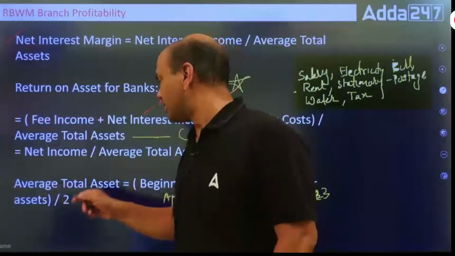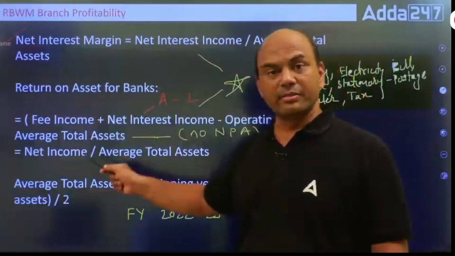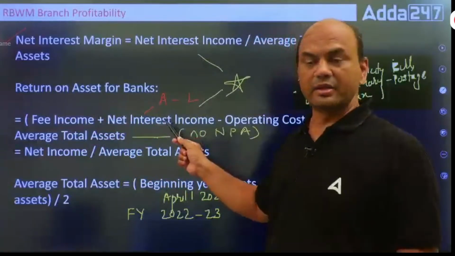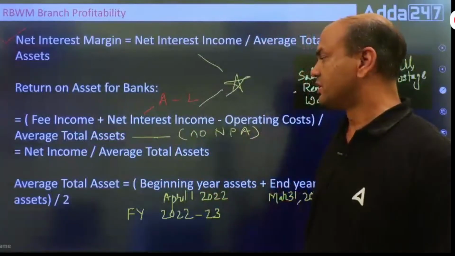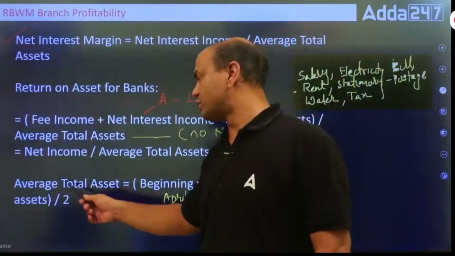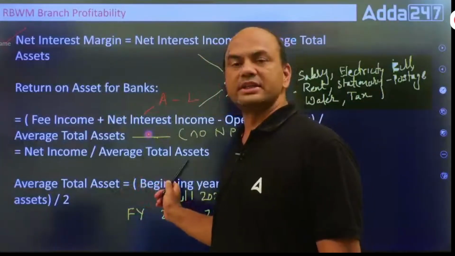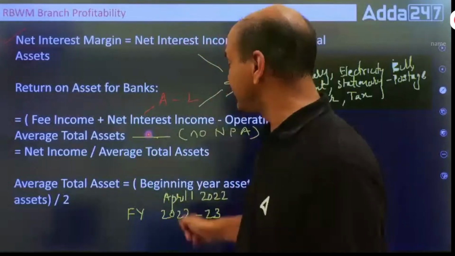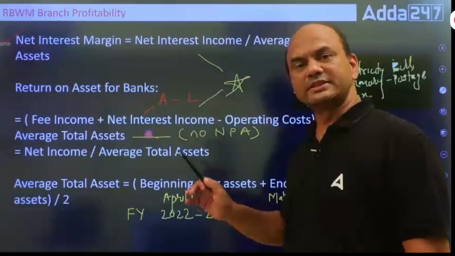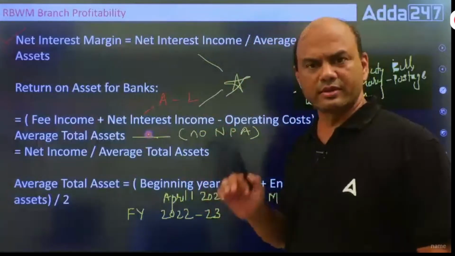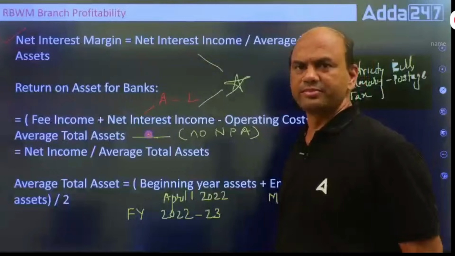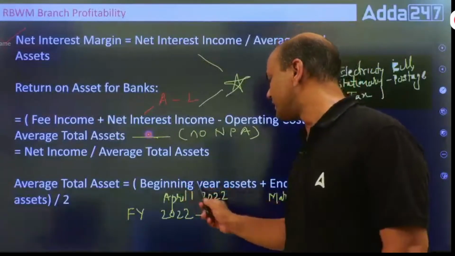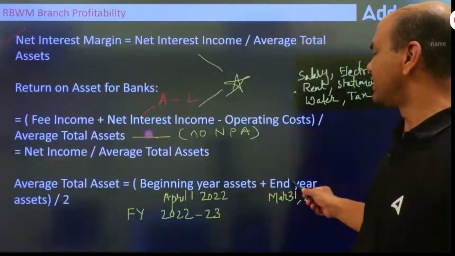So net income upon average total assets. Net income means your fee income plus your NII minus your operating cost. So what is this average total assets? See here, in the exam there are two ways. One is they will give you average total assets directly, some figure, so you take it directly, whatever is given. Else, they'll give you beginning year assets and end year assets.